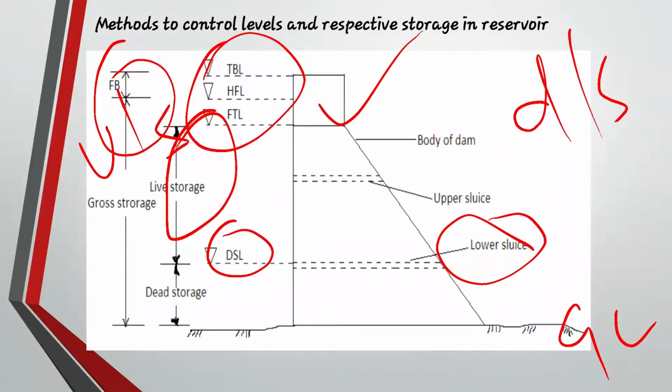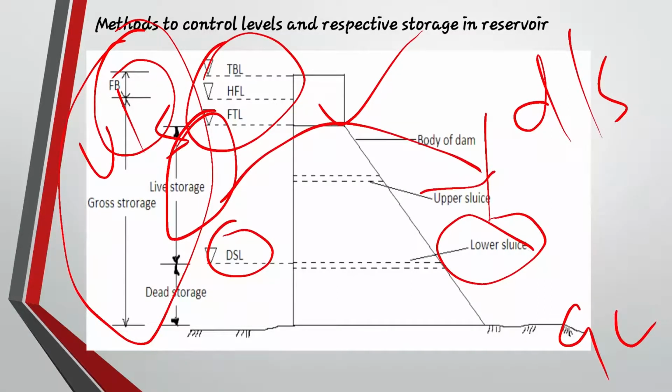So overall construction on the upstream side, that is gross storage. As we have seen already in irrigation engineering, what is gross command area? We all know gross command area means all the land in the particular region that comes under gross command. As we have seen in the doubt class also, if the gross command area is 10,000 hectare, and in that 8,000 hectare is cultivable command area, then 2,000 are non-cultivable command area. So when you add cultivable and non-cultivable command area, that comes under gross command area. Similarly, there is a gross storage also, where the whole water is being stored, and the water flows from this side to this side.